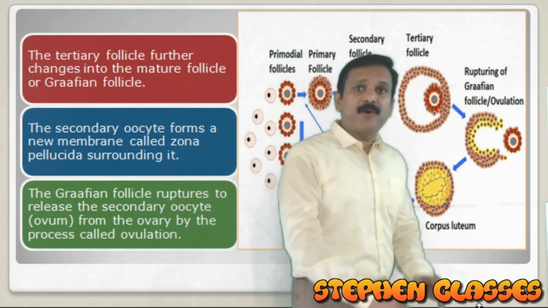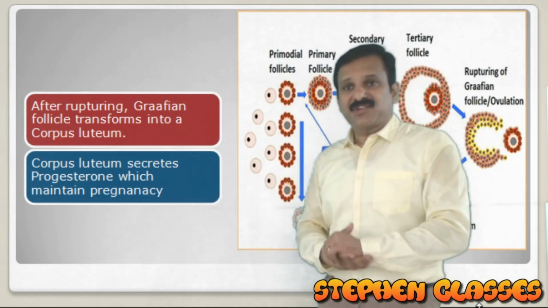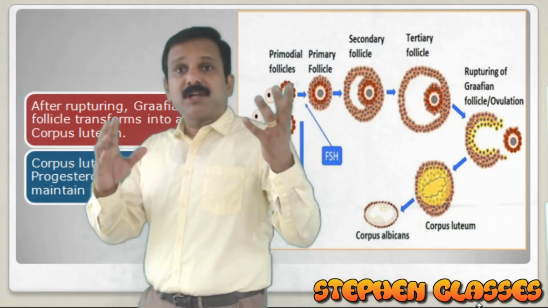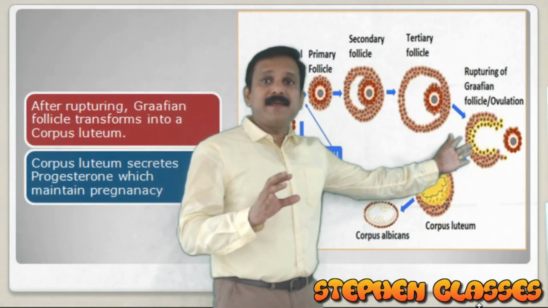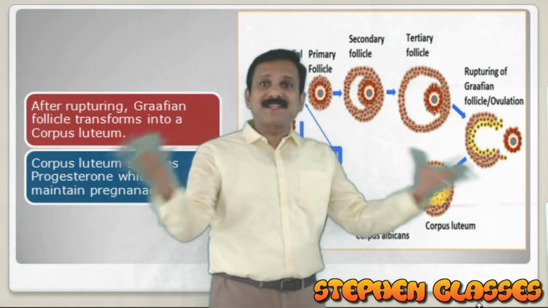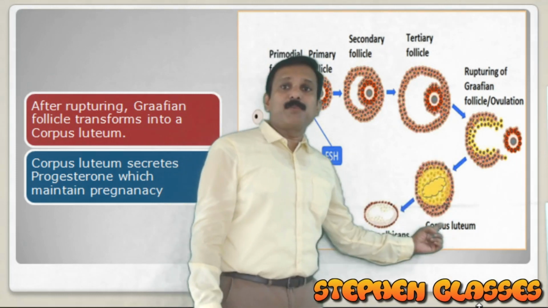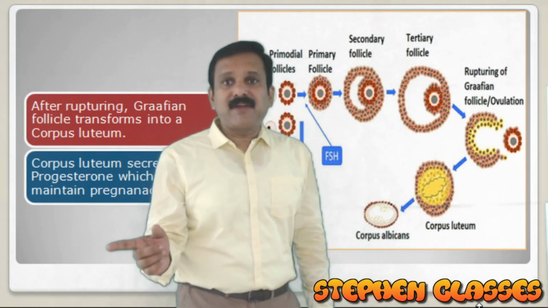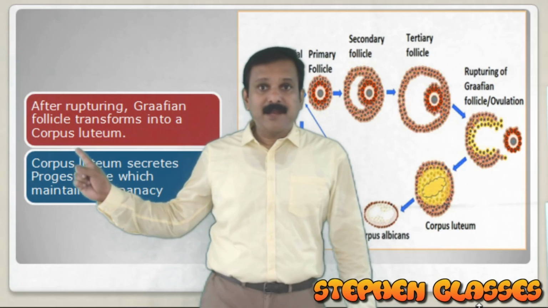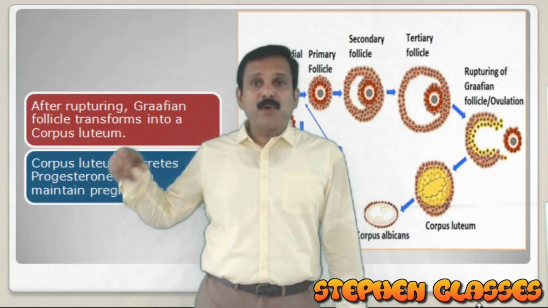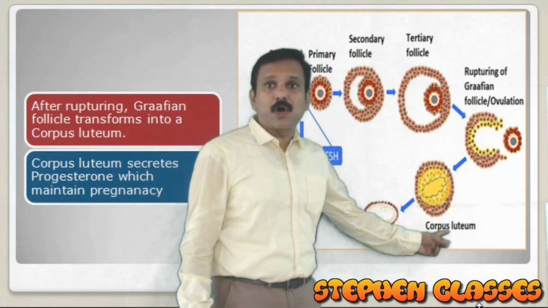So we have the next slide for you. In this slide, it is very clearly written what happens after ovulation. After ovulation, what will happen to the ruptured remains of the Graafian follicle? There will be some substances remaining after its rupturing. The ruptured Graafian follicle will transform into corpus luteum. This is a yellowish structure, called corpus luteum.